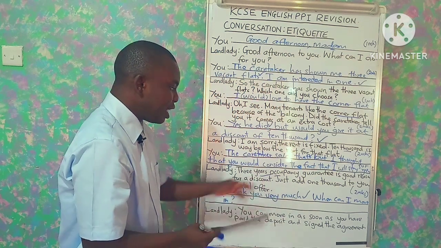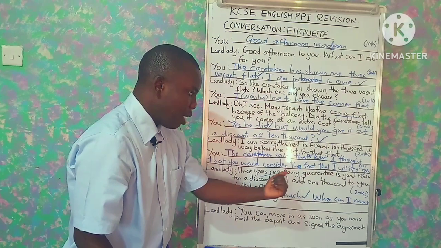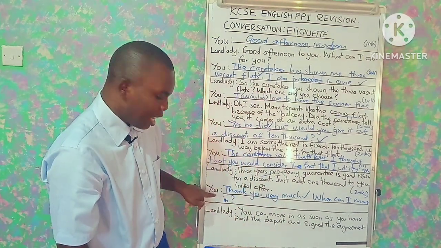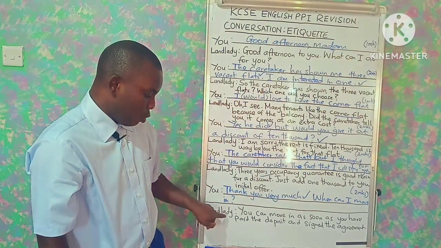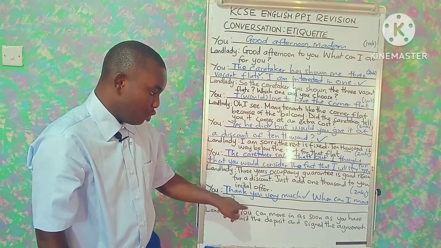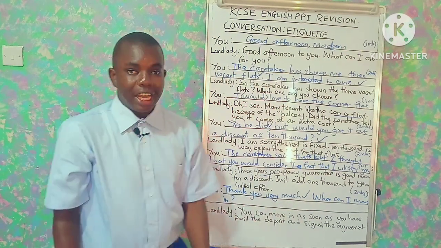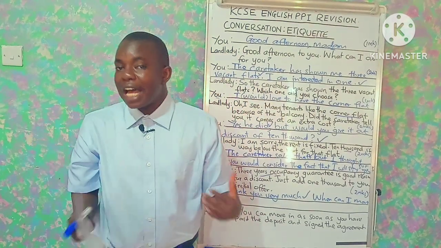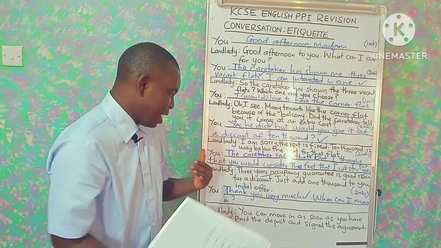So the landlady says 3 years occupancy guarantee is good reason for a discount. Just add 1,000 to your initial offer. Before we answer the last part where the student talks, let's look at the last speech by the landlady, where the landlady says you can move in as soon as you have paid the deposit and signed the agreement. To mean that the student must have asked to know when he or she can move in.